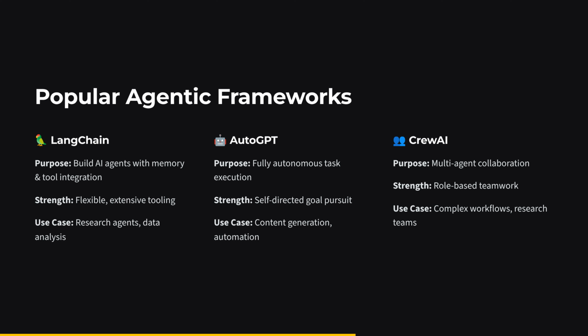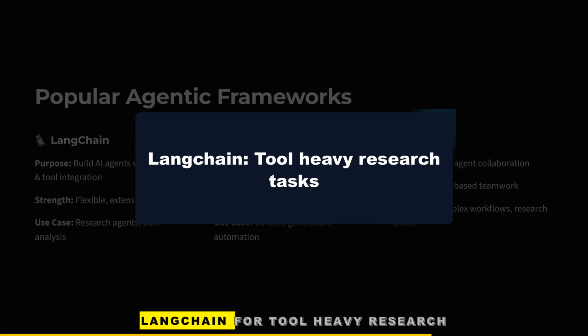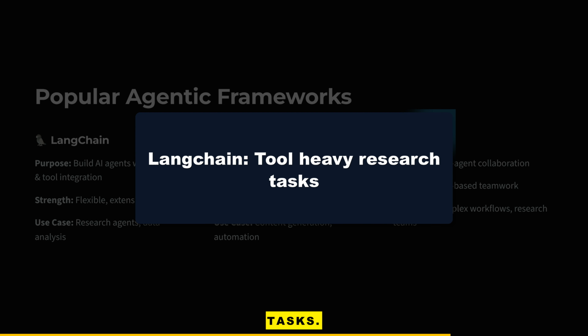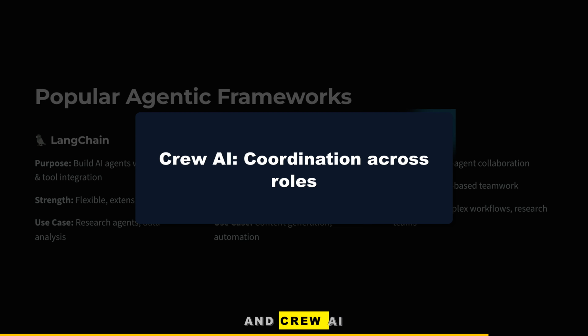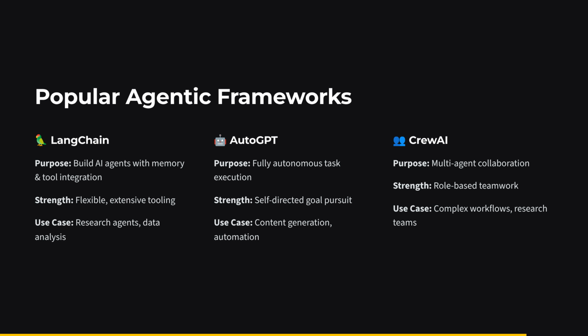Interviewers often test whether you can match the framework to the problem. The confident answer is to use LangChain for tool-heavy research tasks, AutoGPT for long autonomous goals, and CrewAI when coordination across roles matters. Now, this shows architecture-level thinking, not just name-dropping.